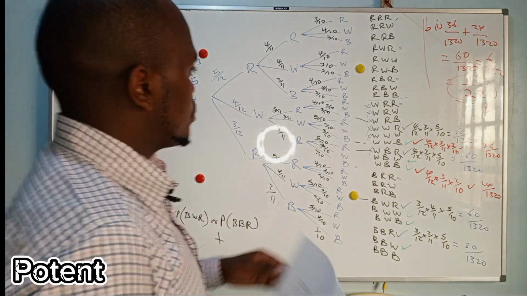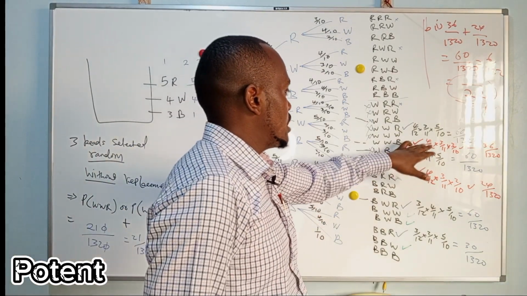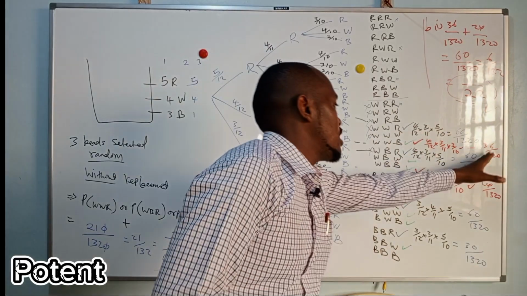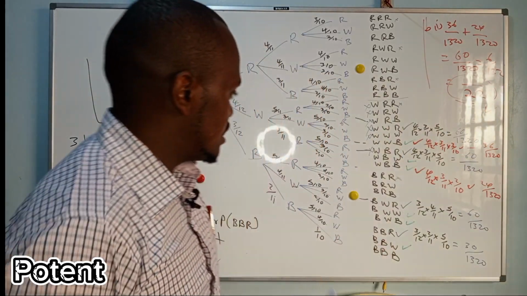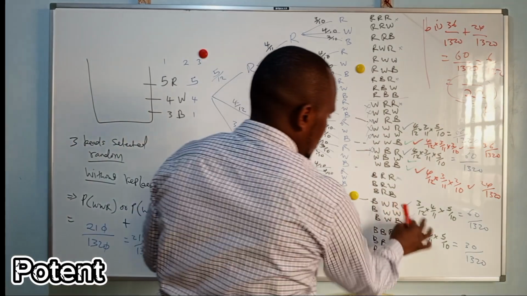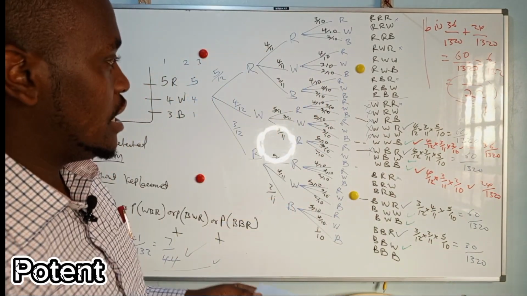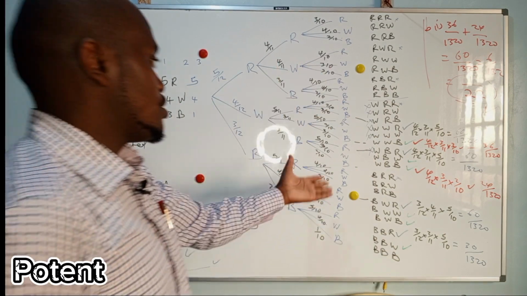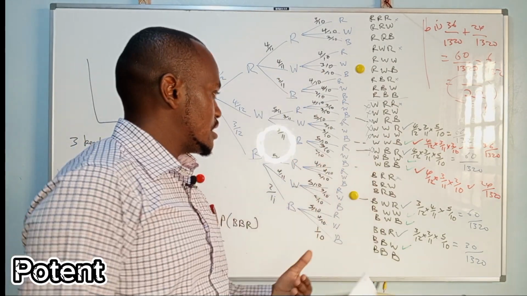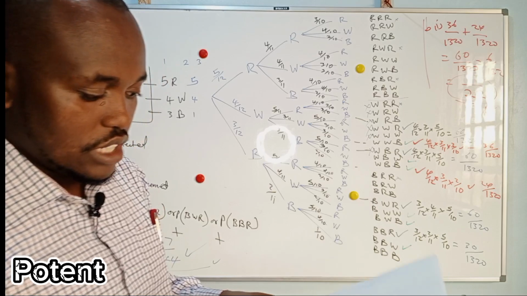So the rest, you are going to repeat the same. What you have done here and here, you just multiply, you get the answer and you add. Okay? So do it for this part, this part, this part, this part. With what I've shown you, it is easy to calculate. I don't need to go deep.